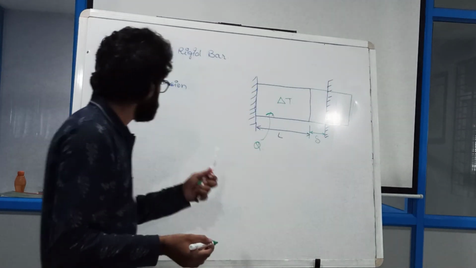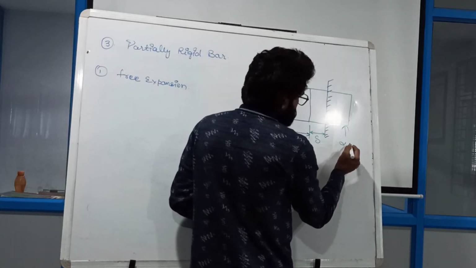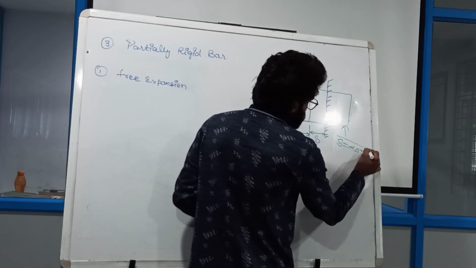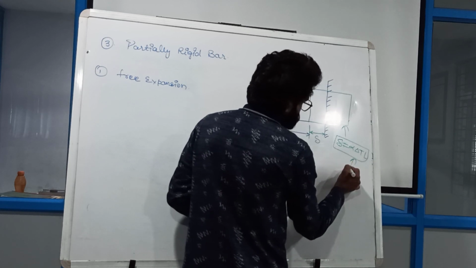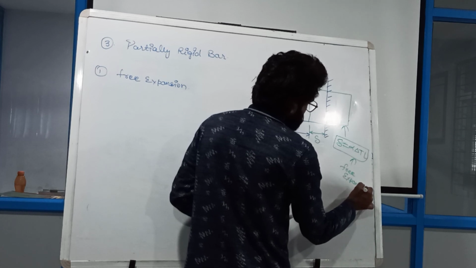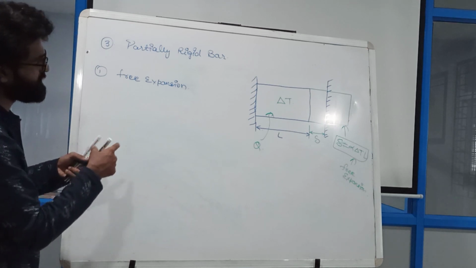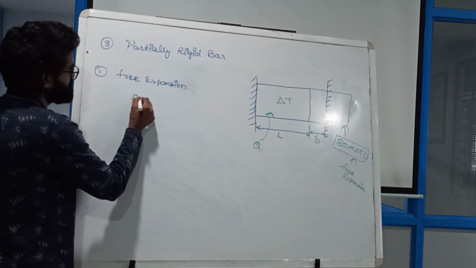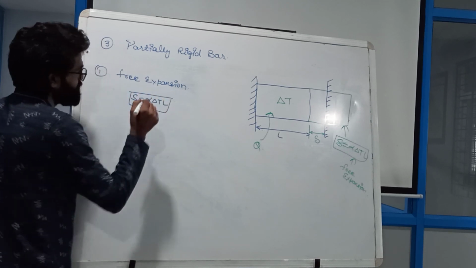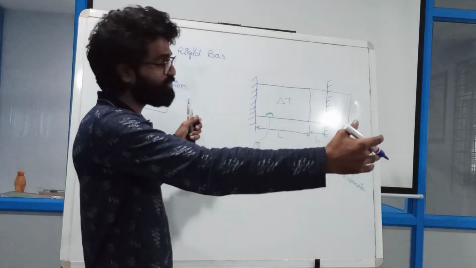And we already know that for free expansion, what is my delta value? For free expansion, my delta value is equal to alpha delta T L. This is my free expansion. Am I right? So for free expansion, already I know that I am going to get the delta value equal to alpha delta T L. Right? Now, but the thing is that it is not going to move up to this particular length.